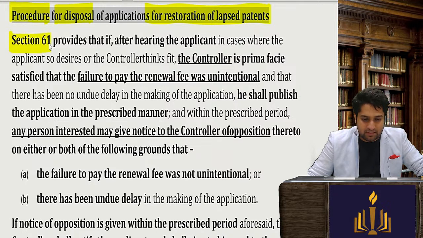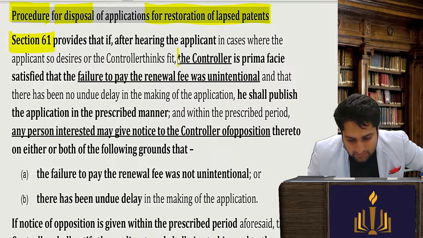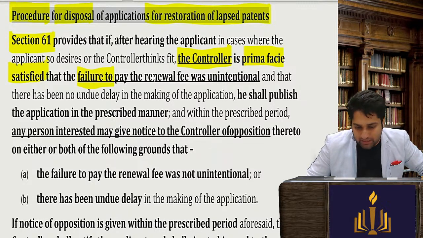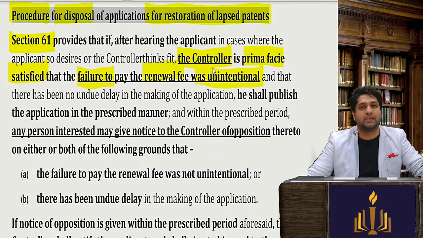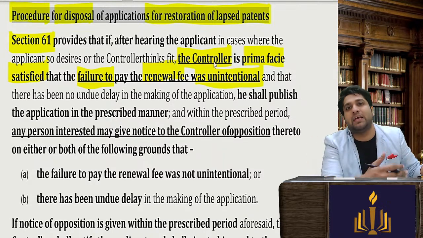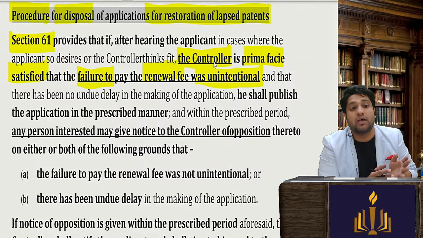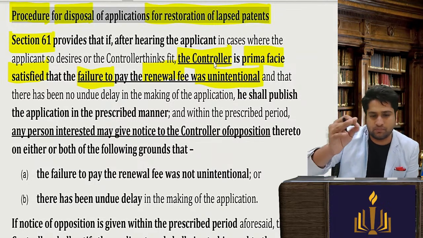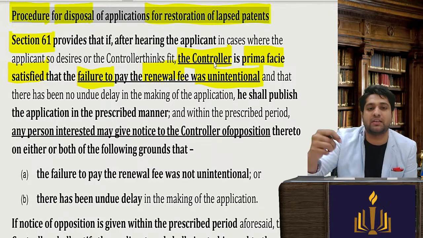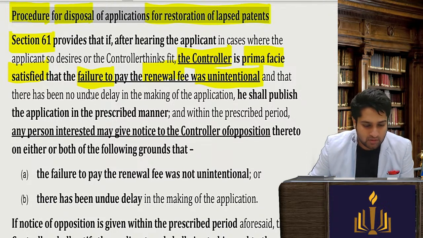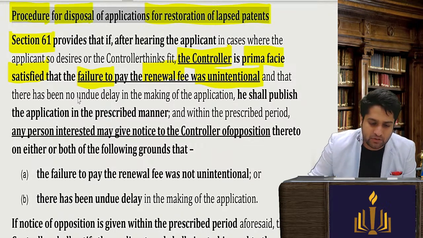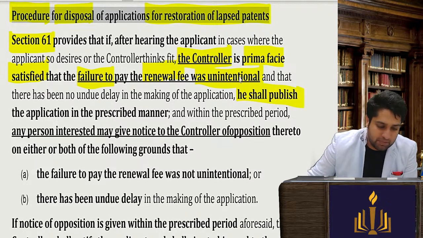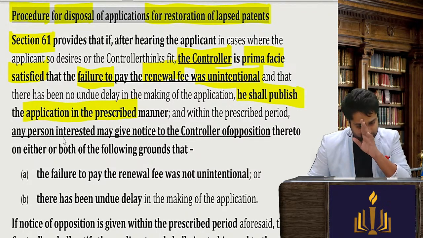This section 61 states that if the controller is prima facie satisfied that the failure to pay the renewal fees was unintentional, see, I make an application to the controller, please restore it, and that there has been no undue delay in making the application, maybe he had health issues, etc., he shall publish the application in the prescribed manner.